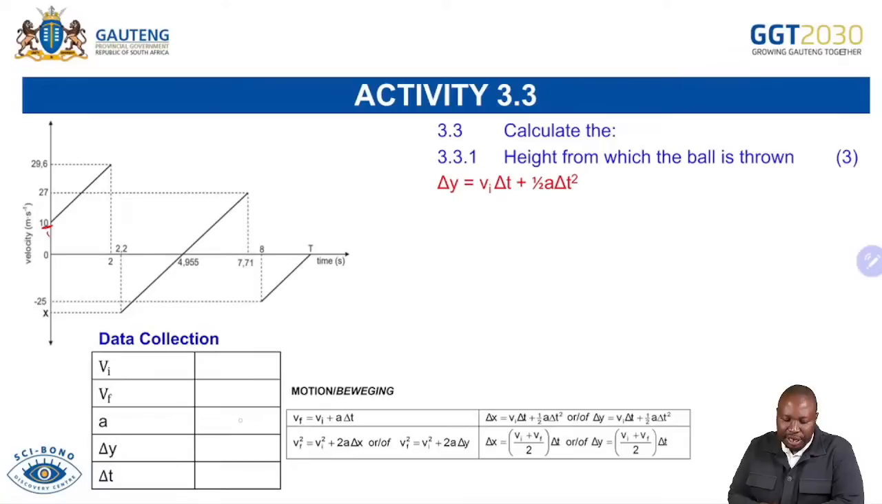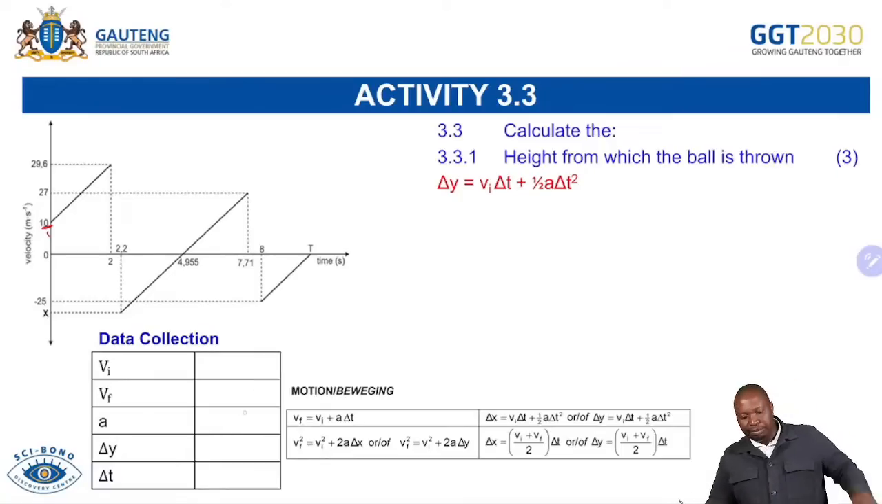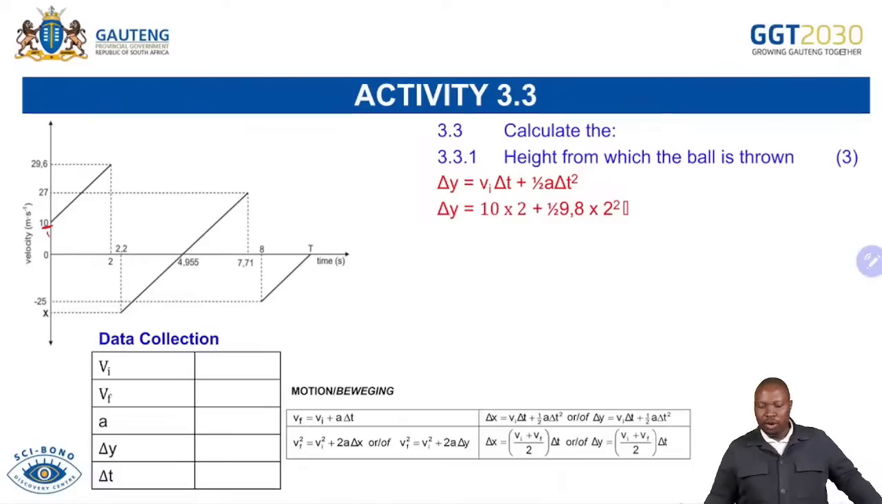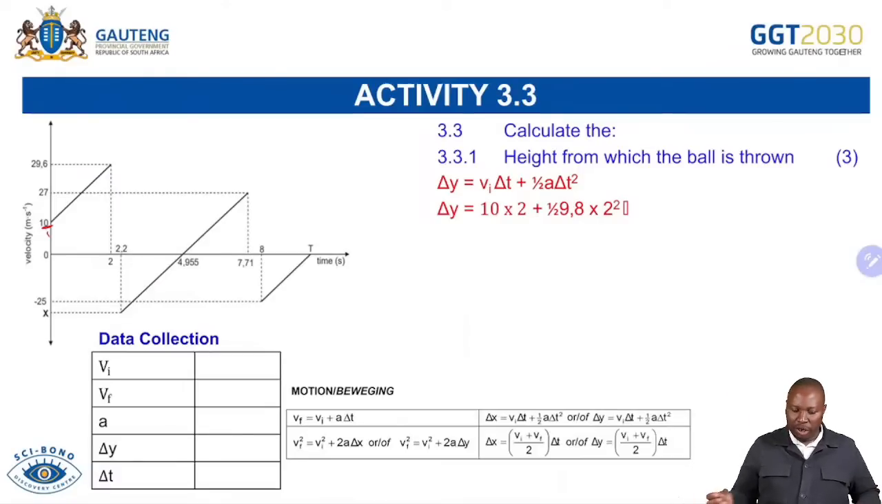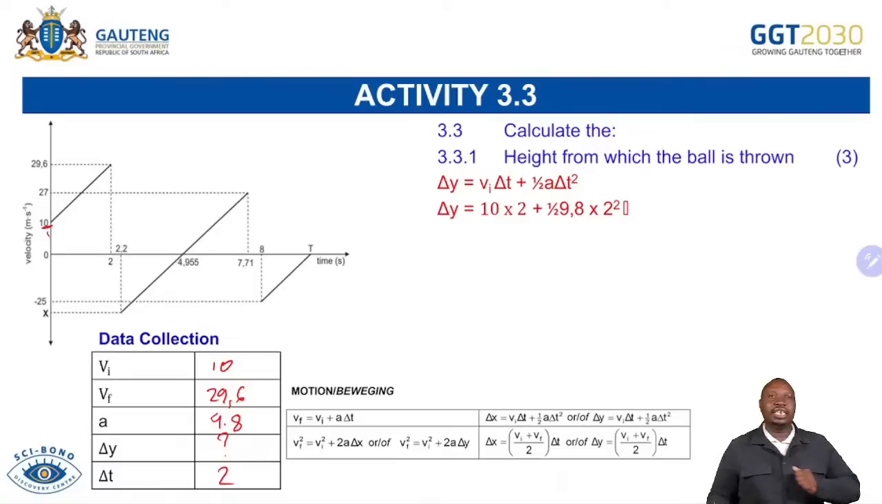Our acceleration is 9.8 meters per second squared. So all that information is very important, because when you come to this data collection, you are able to show that I had an initial velocity of 10, and then the velocity there was 29.6, acceleration was 9.8, change in y is what we're looking for, and then change in time, it took 2 seconds to reach there. So you're able to collect all that information.